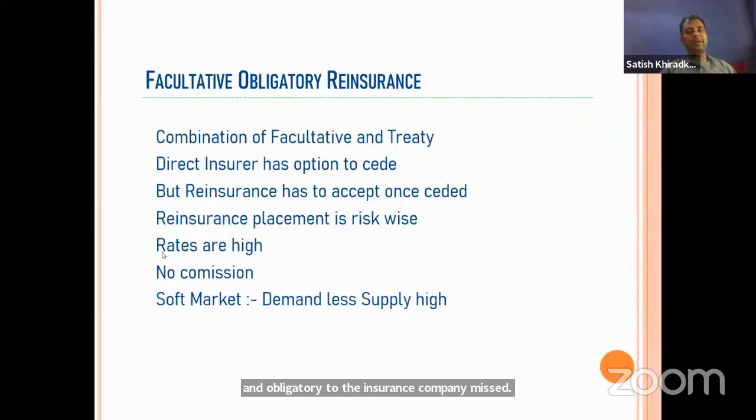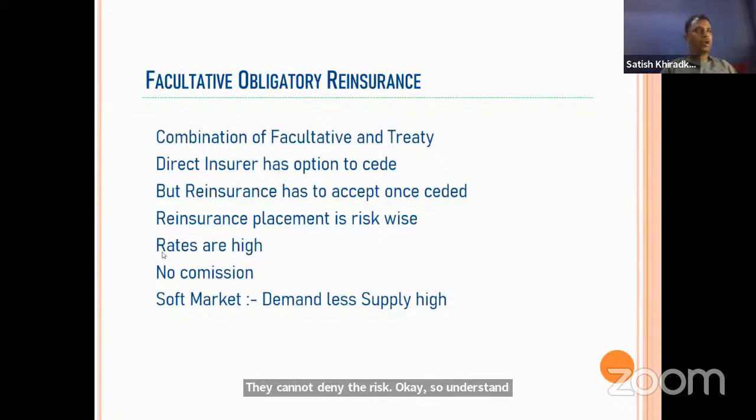In this, what happens? Suppose any risk comes, it is the choice of the insurance company. So the insurance company can transfer the risk or can keep it with themselves. If it is decided by the insurance company to transfer the risk, the reinsurer must accept it. They cannot deny the risk. Okay, so understand.